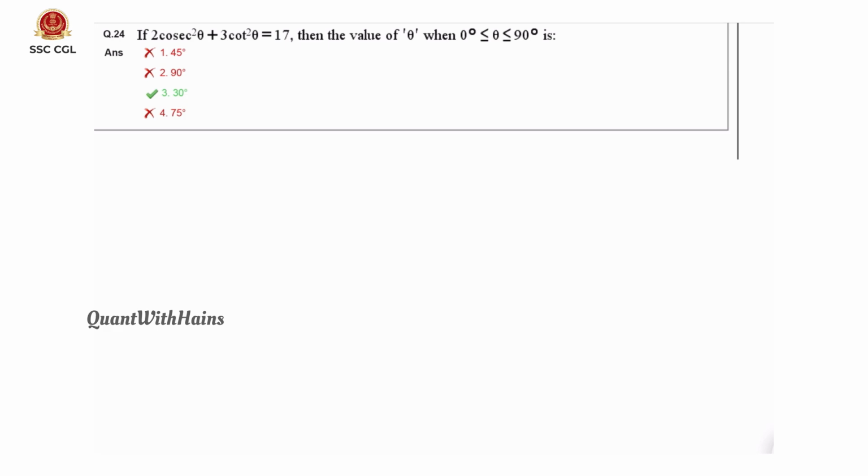Now here 24th question, another trigonometry question. If 2 cosecant square theta plus 3 cot square theta equals to 7, find the value of theta that is between 0 to 90 degrees. Here we know another equation, cosecant square theta minus cot square theta. Here we know that it is 1. Now if you multiply here 3, 1 into 3 is 3.